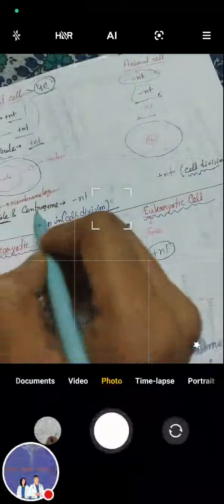Central vacuole is present in plant cells, absent in animal cells. And centriole and centrosome are absent in plant cells, while present in animal cells. Centrosome helps in cell division. Centriole is membraneless. In plant cells, the vacuole is much larger than the nucleus. In animal cells, the nucleus is at the middle.